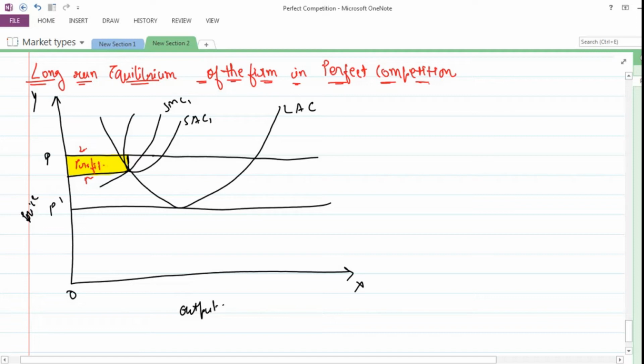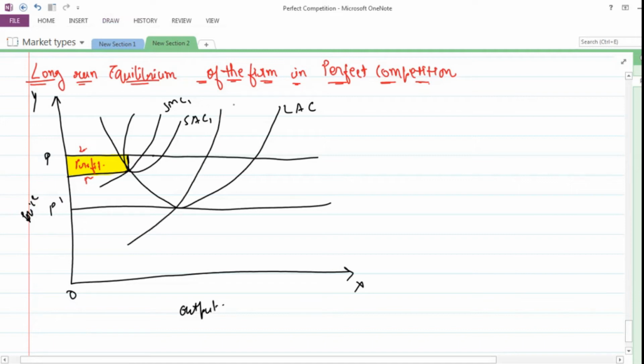This is the profit which it is making, and it is having an incentive to build new capacity, and that's why it will move along the long run average cost curve. Long run average cost curve के साथ में move करने लग जाएगा. Now here we are able to draw a long run marginal cost curve as well.